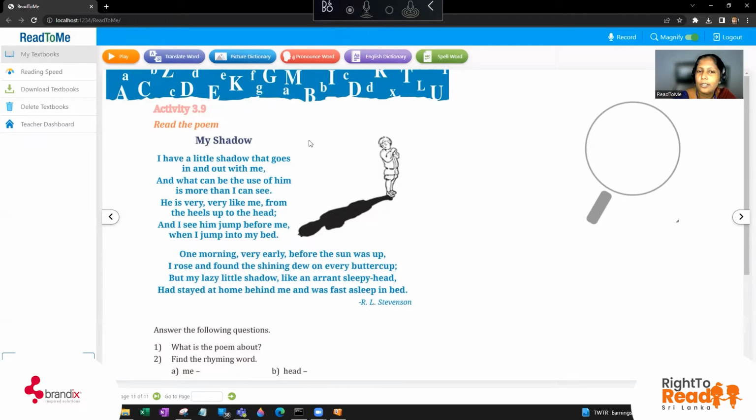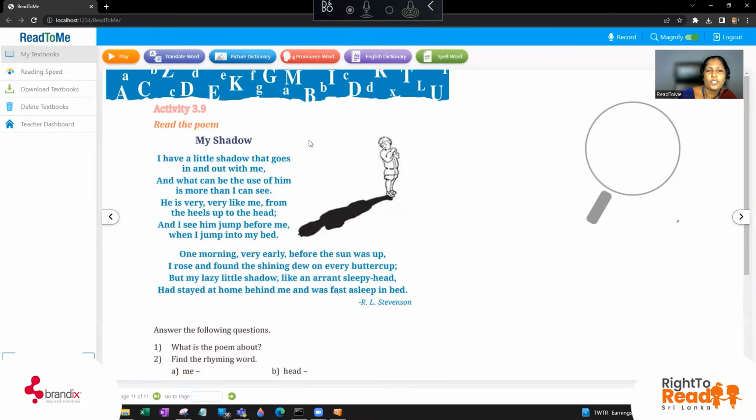Okay, in this Read to Me app, you can play it and see what it is. So it's a very useful one. We'll see from the beginning. I'm going to explain what it is. Okay, we'll see. I have a little shadow that goes in and out with me.